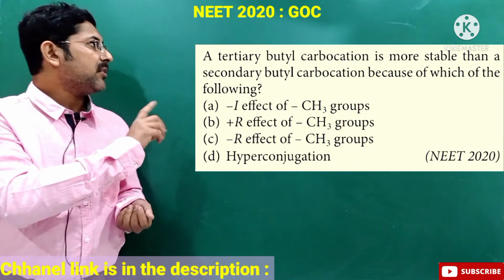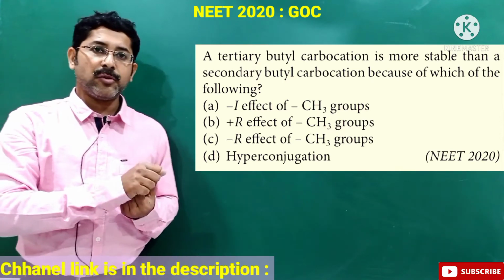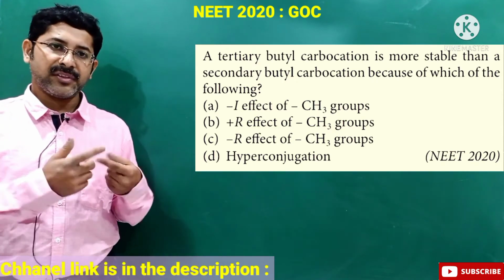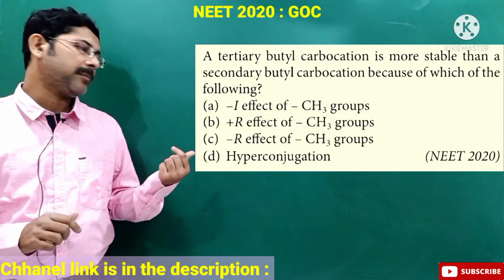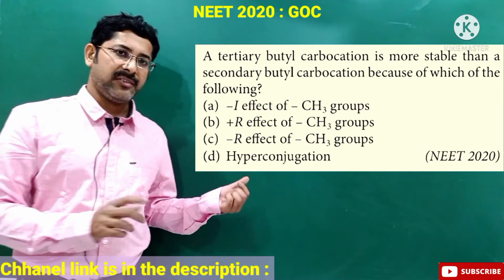Option A is minus I effect of CH3 group. Option B is plus R effect of CH3 group. Option C is minus R effect of CH3 group, and option D is hyperconjugation. So we have to choose the correct answer.